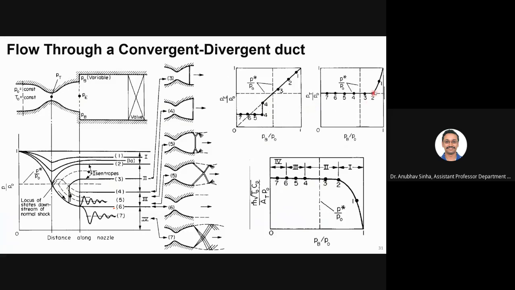Similarly, we see that throat pressure is decreasing with back pressure till 0.3. After 0.3 it reaches the choking pressure, and once it reaches the choke conditions, it will always be there. It will not change from that. That is why we are seeing a maximum of mass flow rate. Any questions on this slide?